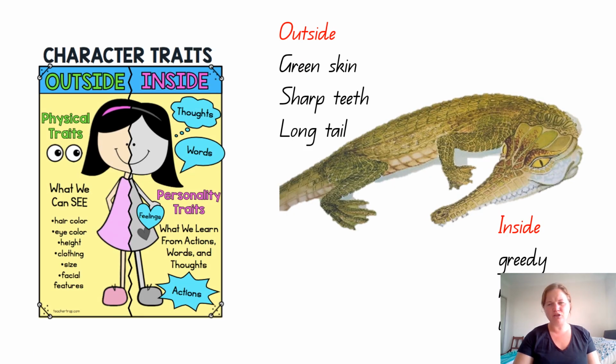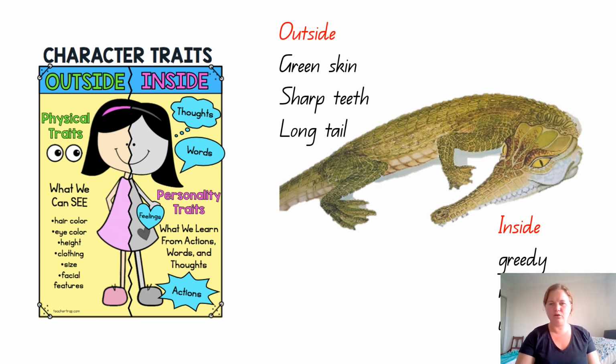Remember about character traits from yesterday? We know that the physical traits on the outside are what we see. So if we were looking at Crunch here, we could see that he has green skin, sharp teeth, and a long tail.